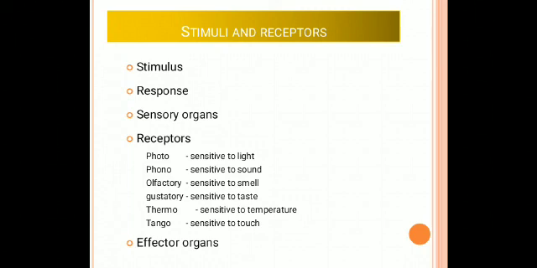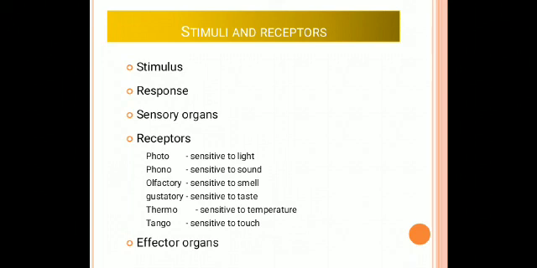How does the organism respond to each and every reaction? With the help of the sensory organs. What do you mean by sensory organs? Sensory organs are nothing but the receptors; a sensory organ consists of receptors. What do you mean by receptors? Receptors are cells, tissues or organs which detect the stimulus. Receptors are located in sense organs such as the eye, skin, ear, etc.